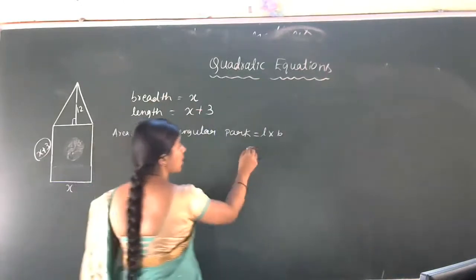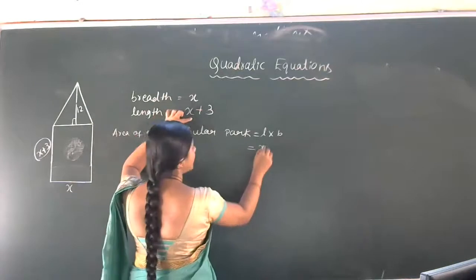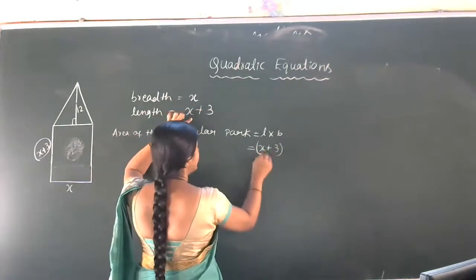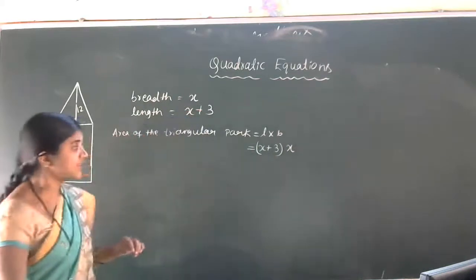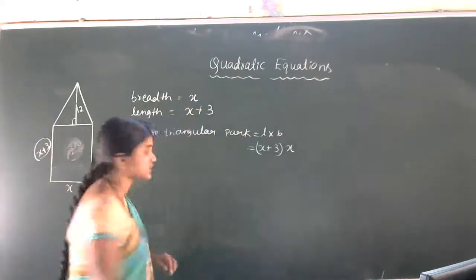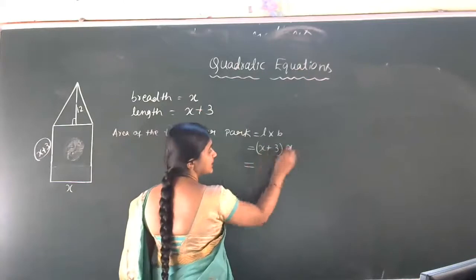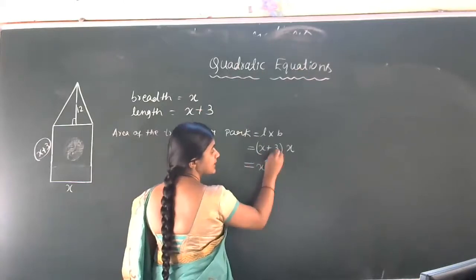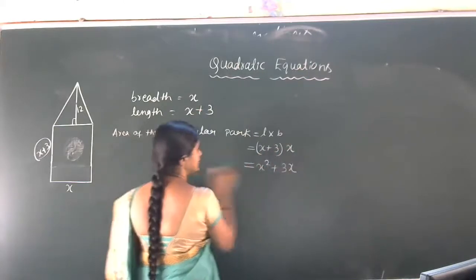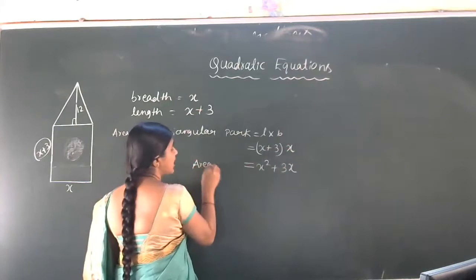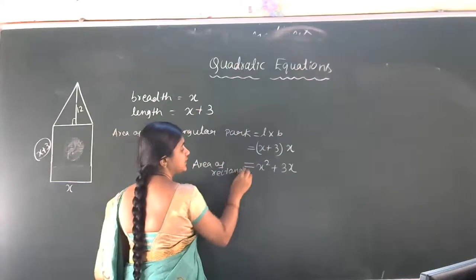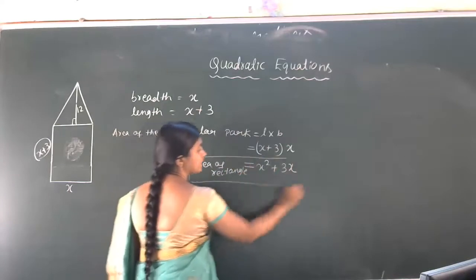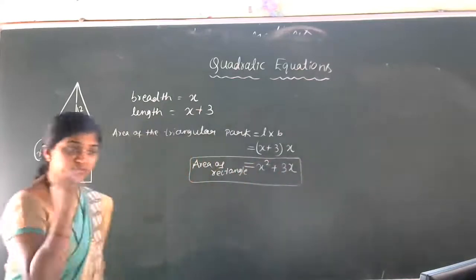So what is the length here? Length we are considering x plus 3, into breadth x, so x plus 3 into x. Got the idea of this one? Which is equal to x into x, x square, plus 3 into x, 3x. Now this is the area of the rectangle, which is equal to x square plus 3x. Got the idea of the first situation?